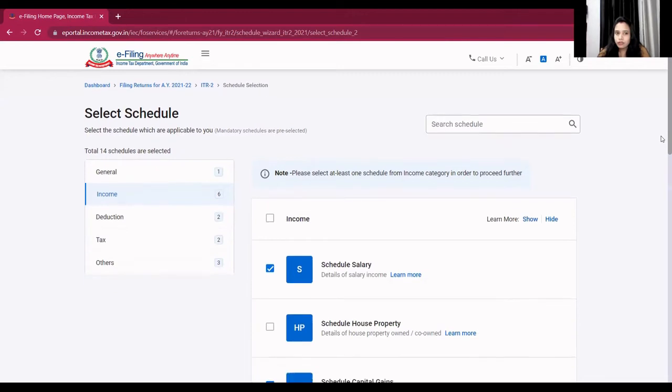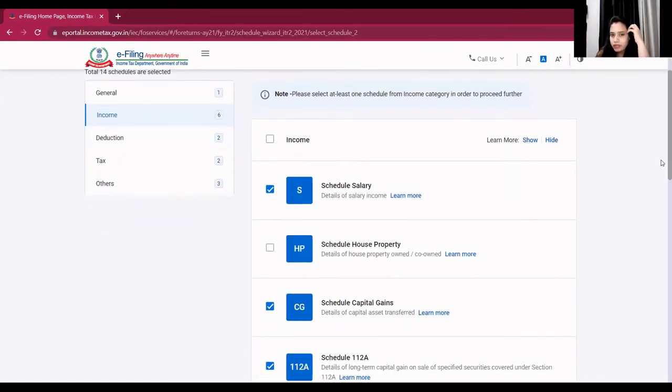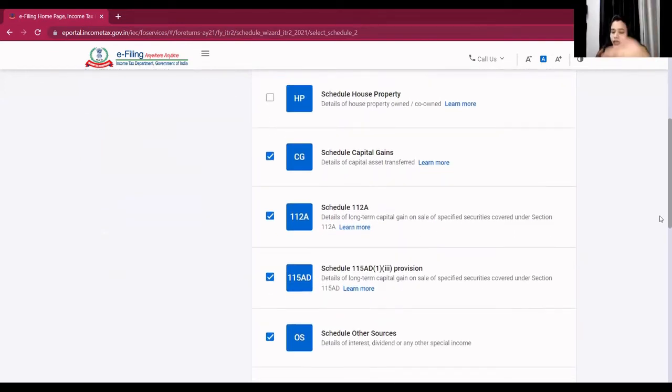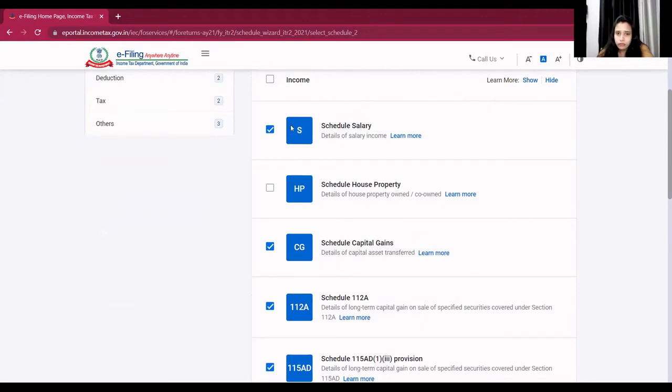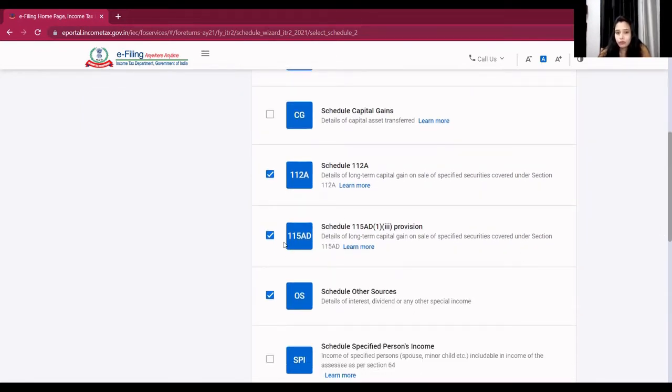Then it asks to select the schedule which is applicable in the income tax return, whether it is salary, house property, capital gain, schedule 112A, and so on. For detail, you can refer to my video. I will put the link in the video description. So here I'm only selecting the schedule 112A because in this video I'm explaining how to fill the schedule 112A.